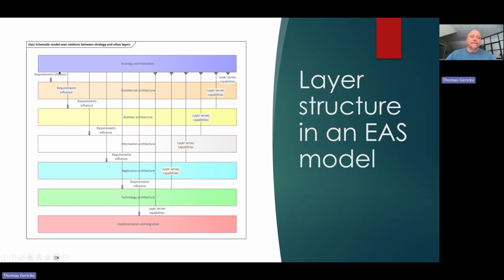We also see here exemplified how this strategy and motivation layer influences the different layers by pointing downward, and the different architecture layers respond by saying, I serve this layer. And in particular, these servings go from elements in these layers up to capabilities. So we have requirements up here that we have on the organization as a whole, which influence one or more different layers. And then the different architecture elements respond by serving capabilities up here. So this is the basic structure in EAS.